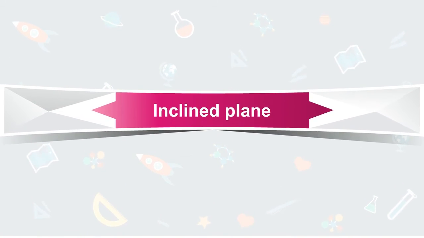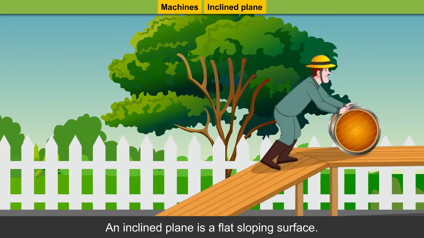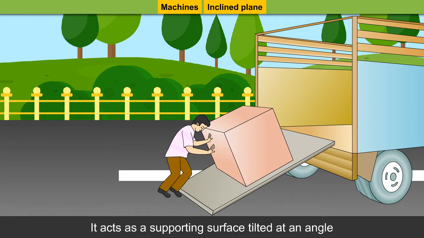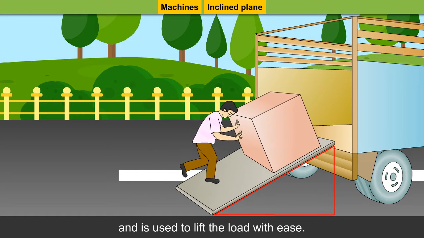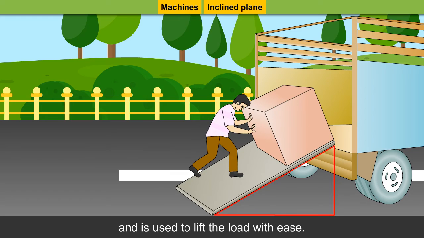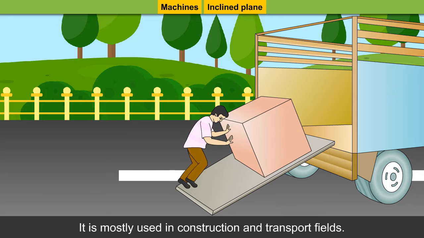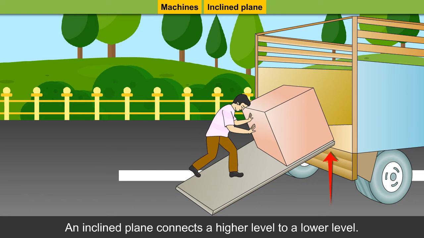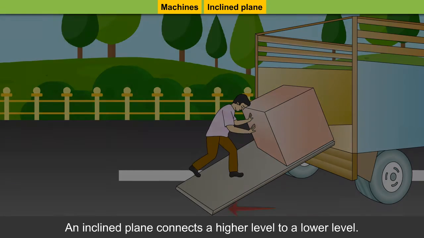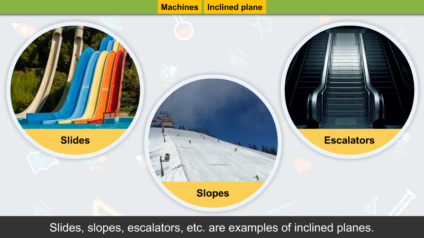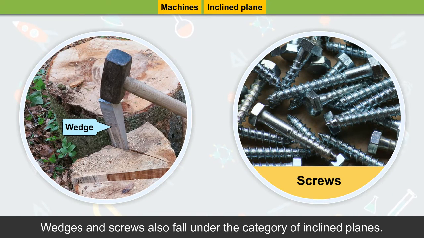Inclined plane. An inclined plane is a flat sloping surface. It acts as a supporting surface tilted at an angle and is used to lift the load with ease. It is mostly used in construction and transport fields. An inclined plane connects a higher level to a lower level. Slides, slopes, escalators, etc. are examples of inclined planes. Wedges and screws also fall under the category of inclined planes.